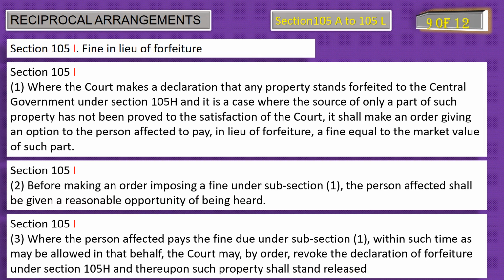Subsection 3 of 105I is simply explaining that when the person has paid the fine in lieu of the forfeited property to the central government, that property will be released. He can enjoy his property as before. That's it. Okay, let's move on to the next one.